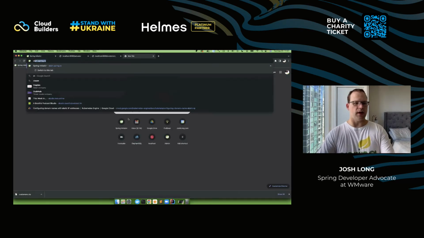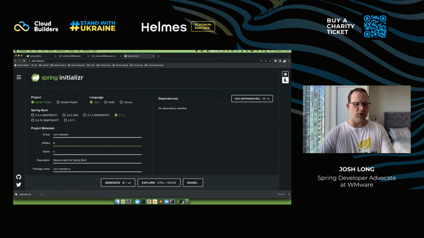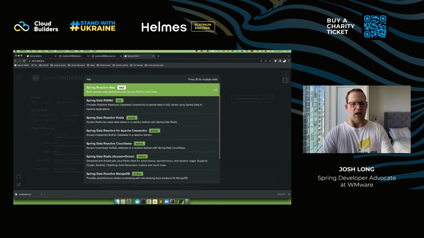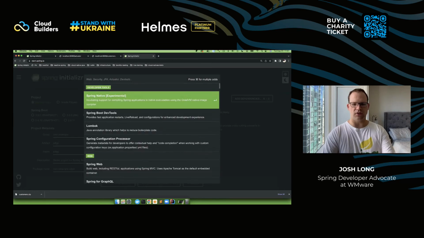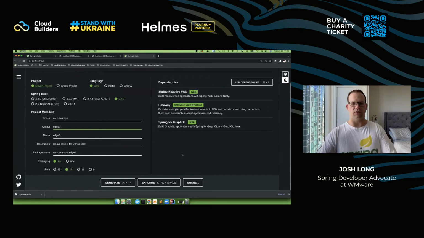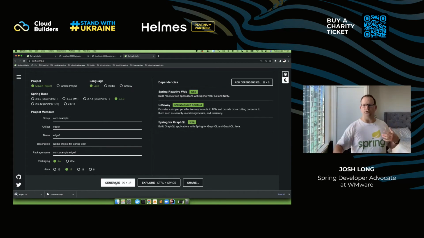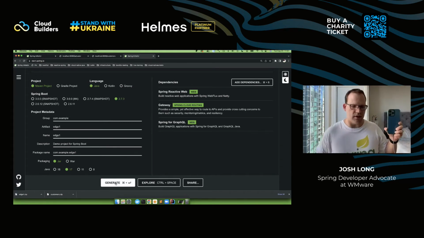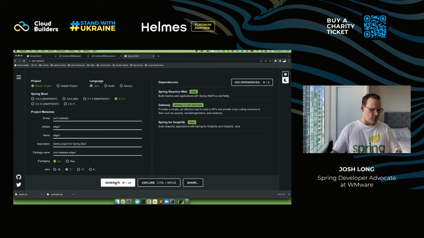Now it's out there. I want to talk to it, right? And when I do this, I want to create an edge service. And there's lots of things you can do to talk to that service from the edge. An edge service is a thing that talks to your downstream service and makes the data available to the outside world. For example, your HTTP clients, your iPhones, your Android devices, your whatever, right? All these things.